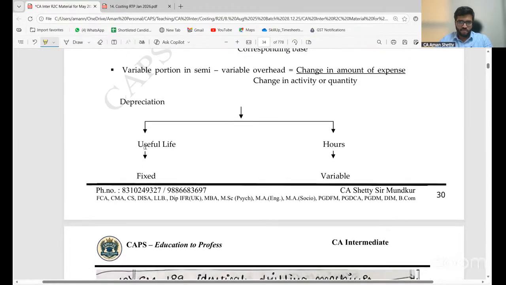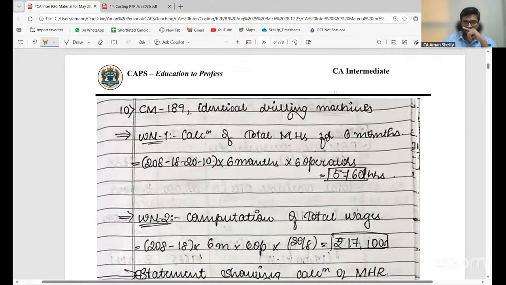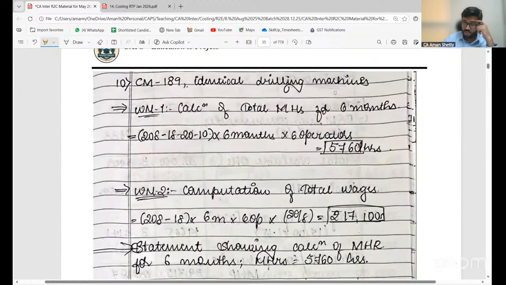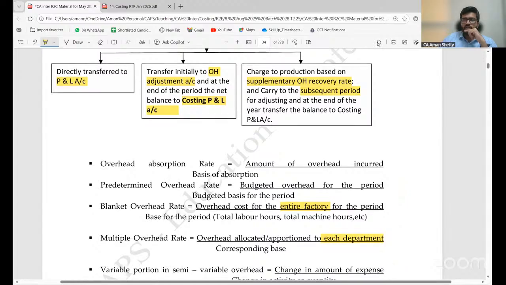Depreciation is calculated in two types: useful life, that is fixed, and hours, that is variable. Not just hours, it is based on any variable. So that is useful life and time on the brain. If it is based on time, it is fixed. If it is based on running life, it is variable. Clear?